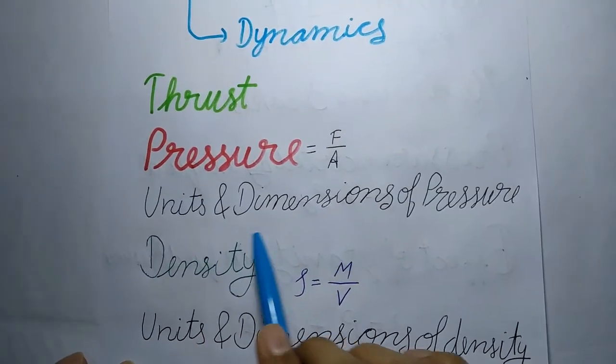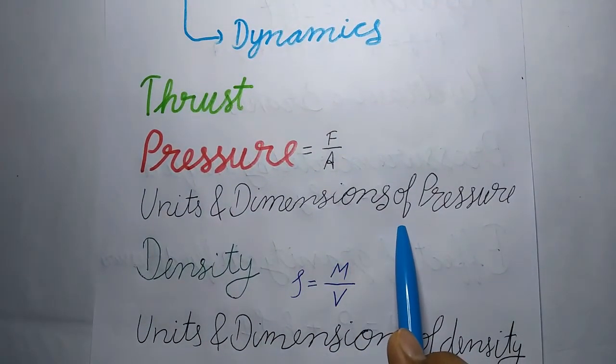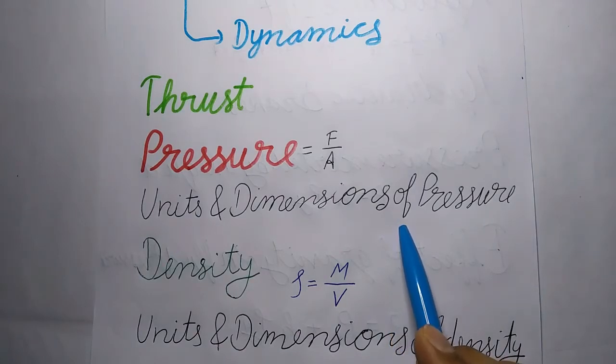Now, units and dimensions of pressure. The CGS unit of pressure is dyne per centimeter square, and the SI unit is Newton per meter square, which is also called Pascal. The dimensional formula of pressure is M^1 L^-1 T^-2.